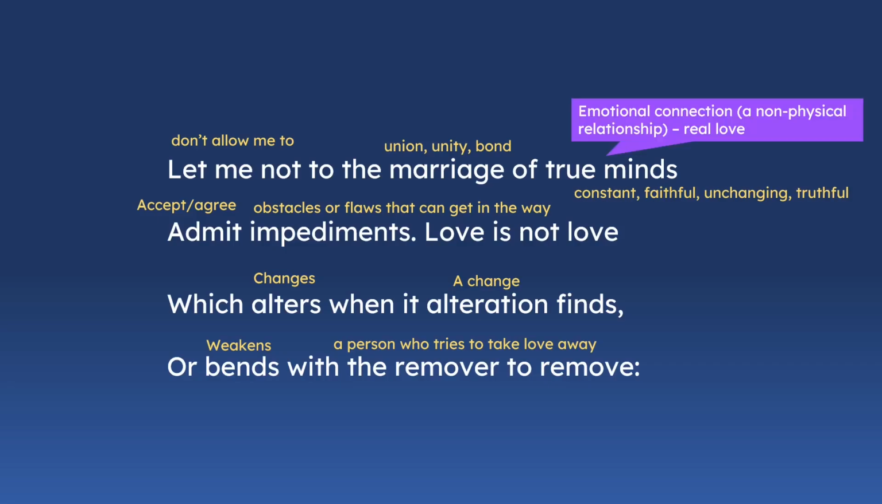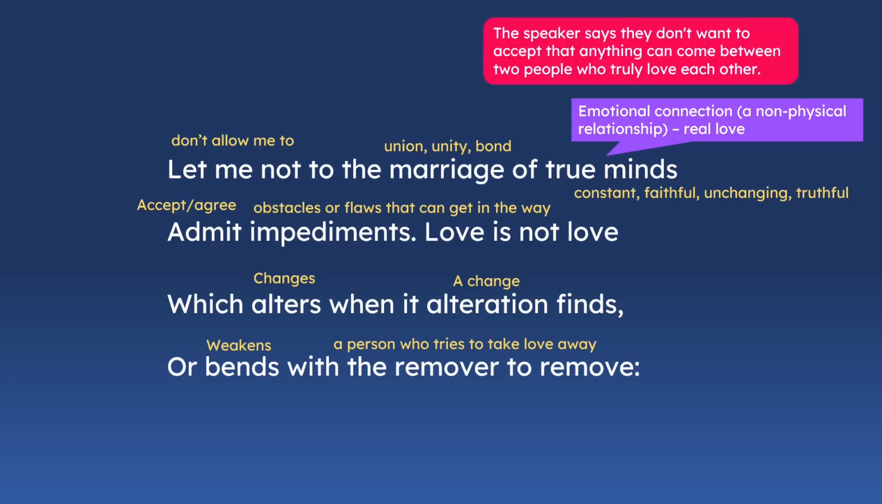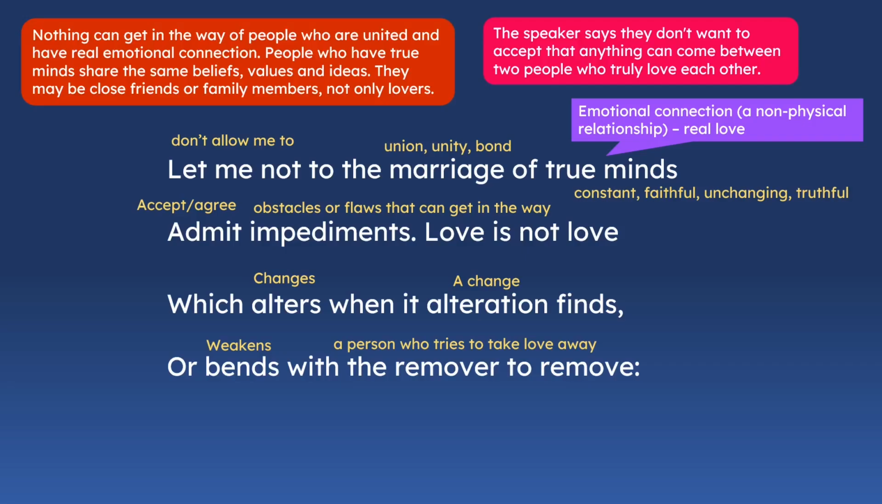So here we can see in the first line, let me not to the marriage of true minds. So true minds here means an emotional connection. It's a non-physical relationship. It's real love. So true minds is another way of saying emotional connection. Here the speaker says that they don't want to accept that anything can come between two people who truly love each other. Nothing can get in the way of people who are united, so marriage, and have a real emotional